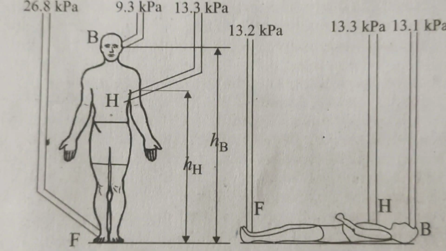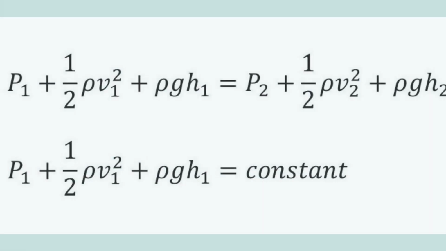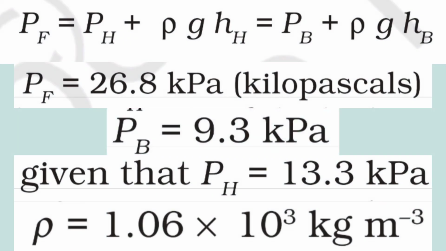Since viscous effects are small, we can use Bernoulli's equation to understand these pressure values. The kinetic energy term, half rho v square, can be ignored since the velocity in the three arteries is small, approximately equal to 0.1 meter per second, and almost constant. Hence, the gauge pressures at the brain Pb, the heart Ph and the foot Pf are related by this equation, where rho is the density of blood.